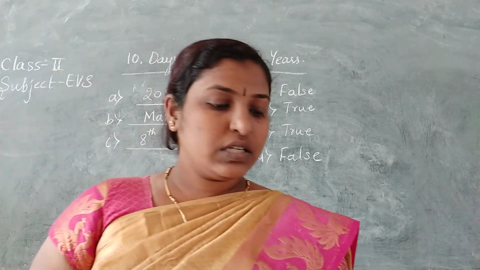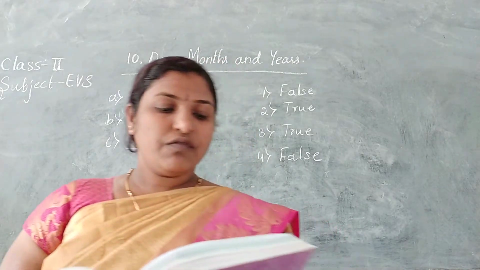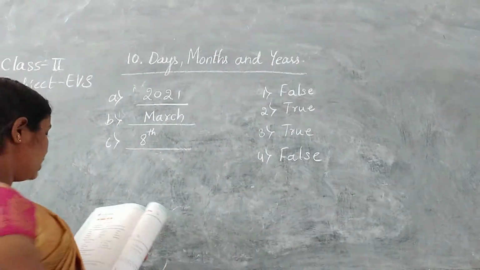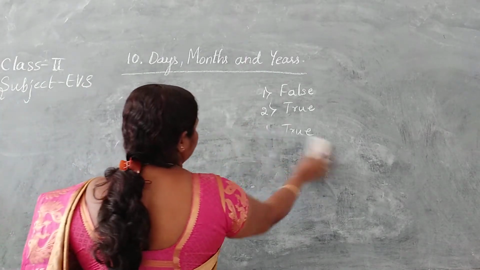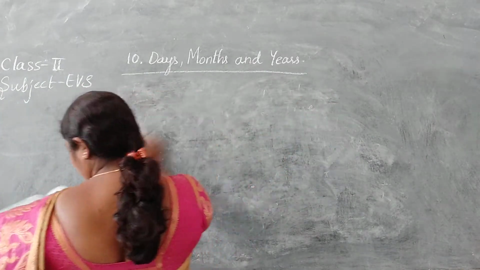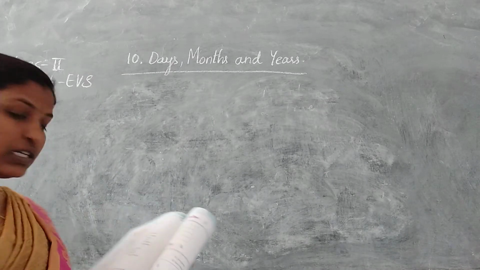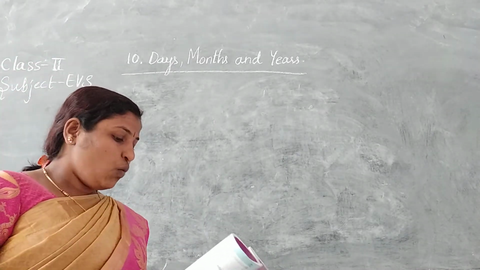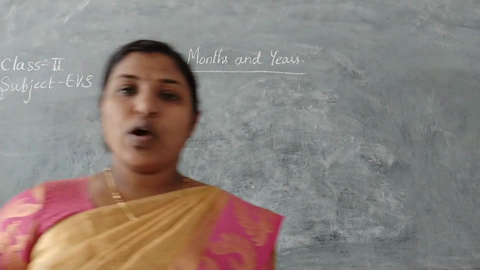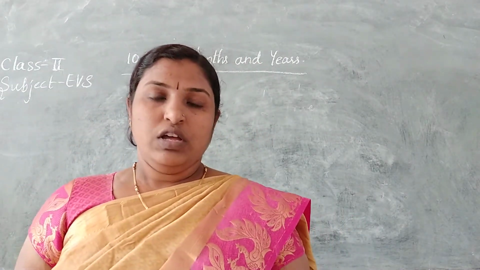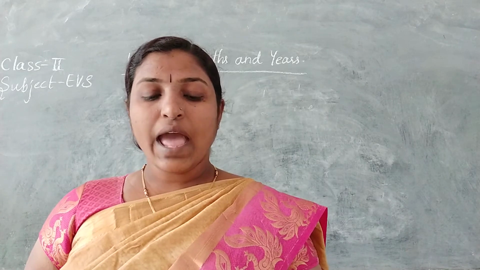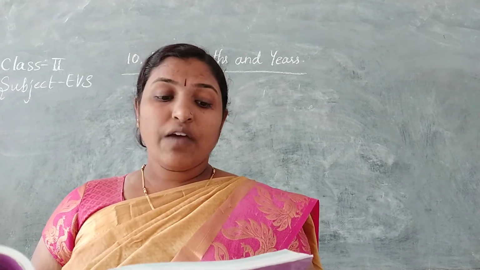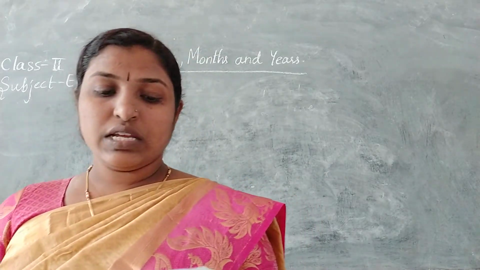Fill in the blanks. First one, dash has 28 days. This all I will discuss in the next class, and I will send the PDF also for this. Once I tell the answers, tomorrow I will solve this on the board. First one, dash has 28 days. So first is February has 28 days.